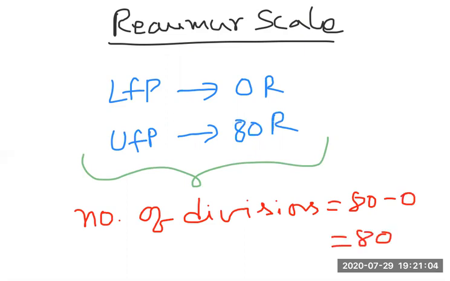We write it as 0 degree R, 80 degree R. So 0 R is the lower fixed point and 80 degree R is the upper fixed point. I hope you are clear with the Reaumur scale readings.